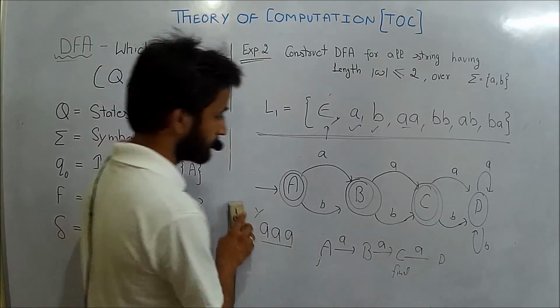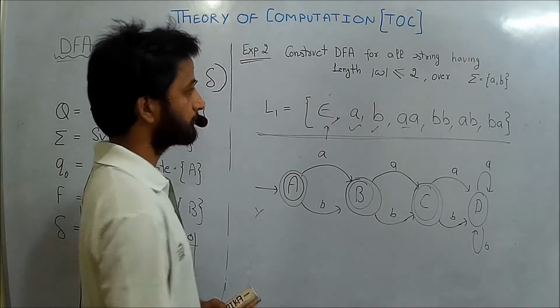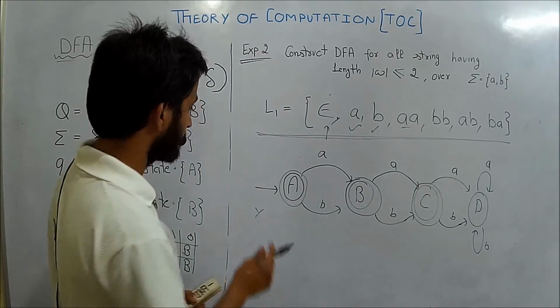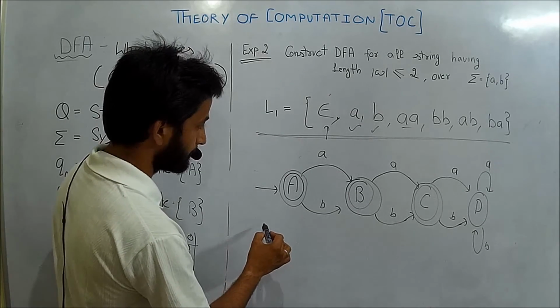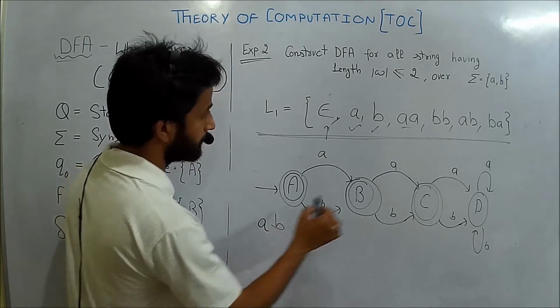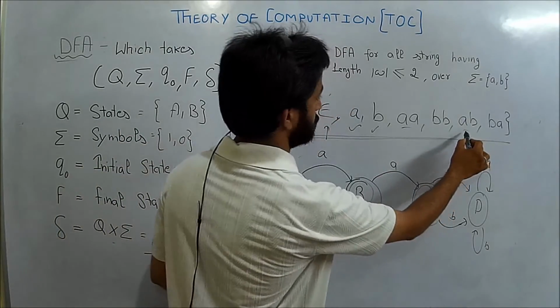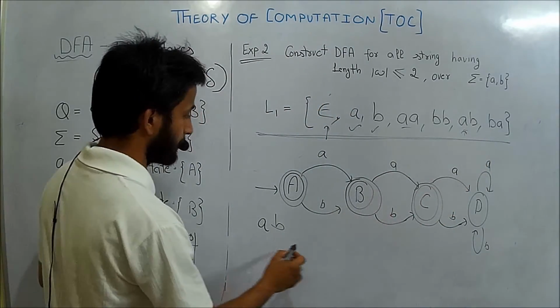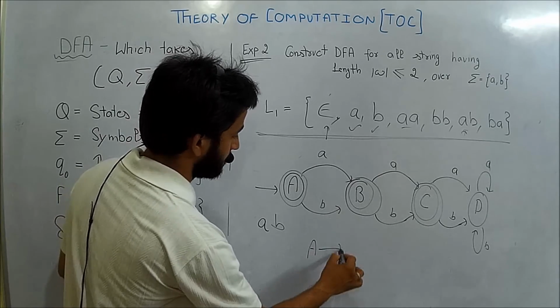Okay, so let us check one more string, A B. Let's check whether this string is accepted or not. This string is accepted. How?